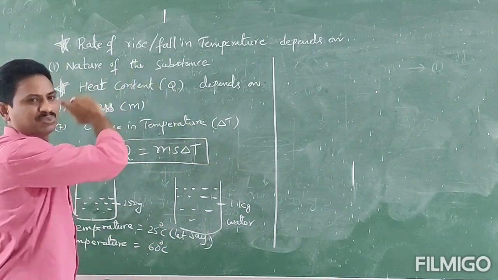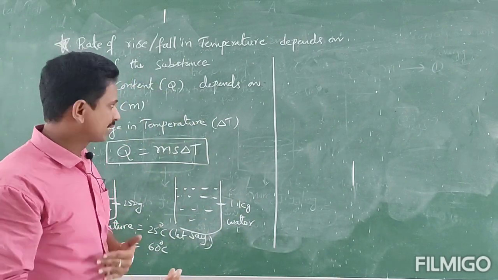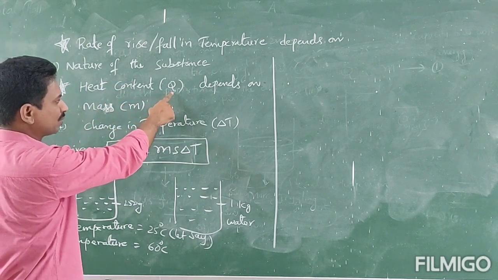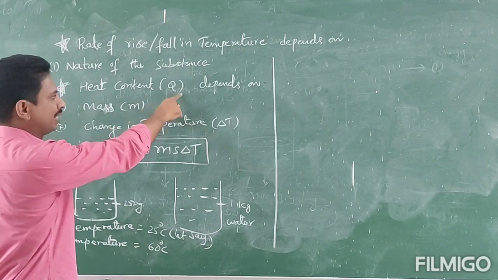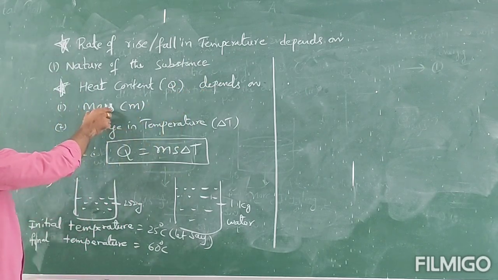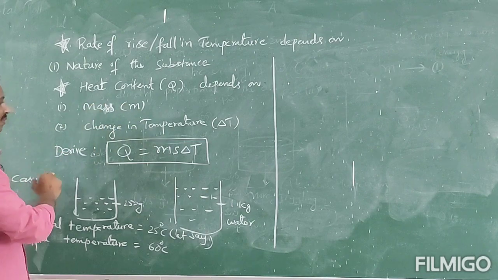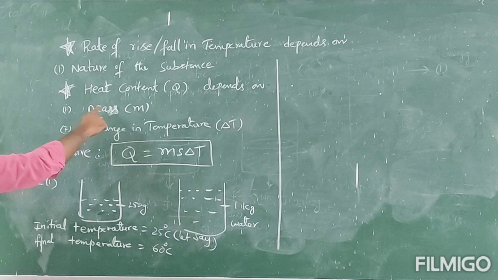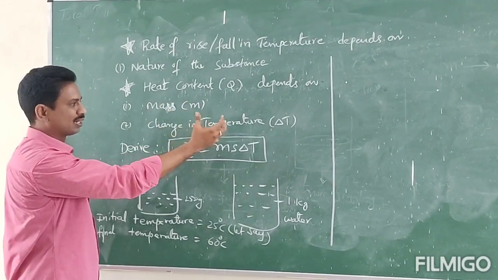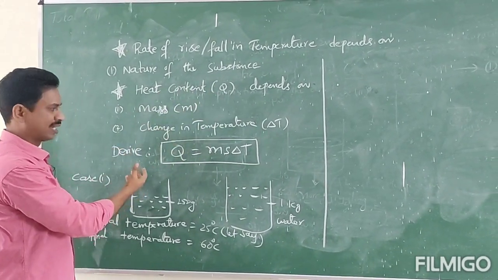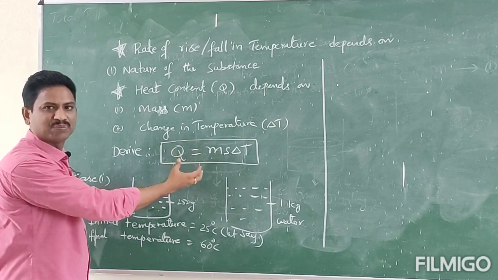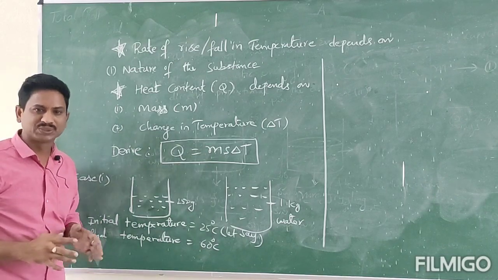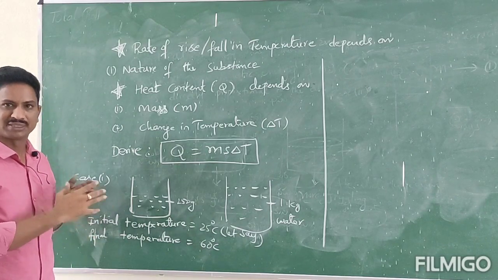Okay, and next, the heat content. Generally heat content is denoted by the letter Q, and it depends on mass, let it be m, and change in temperature, let it be delta T. So the relationship between mass, delta T and Q, let me derive: Q is equal to m s delta T. It is a very, very important formula for calculating so many problems related to heat.